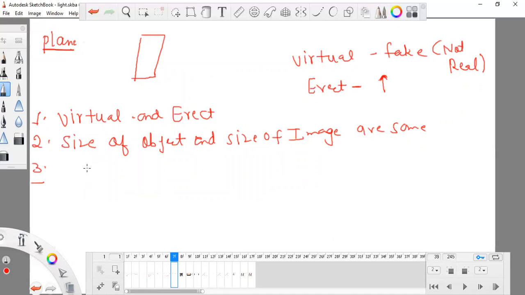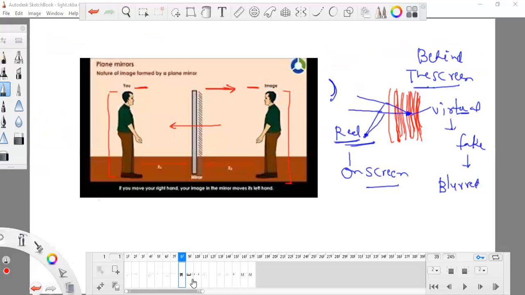Third thing, the distance of the image and the object is the same. That means this is the mirror, and if this person is standing 1 meter away from this, it means that the image will be formed inside the mirror, 1 meter away. So that is the meaning.